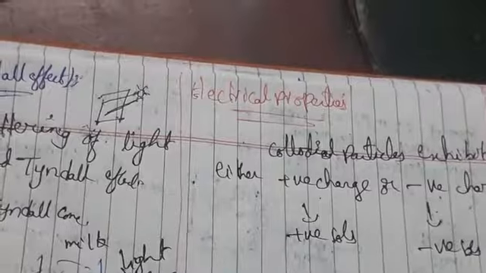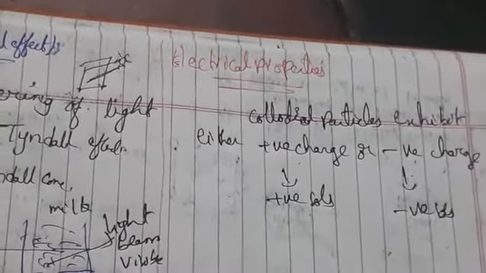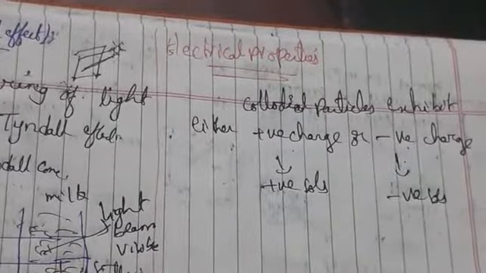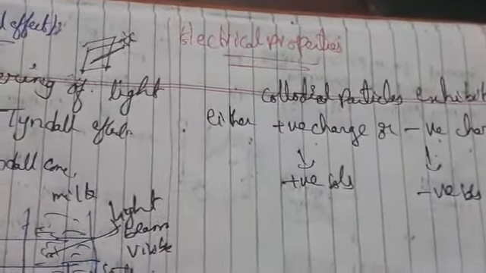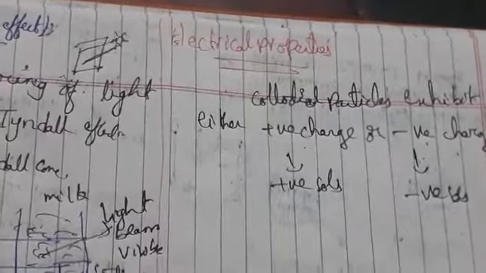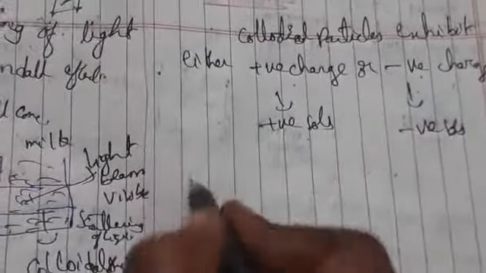So here we are having electrophoresis and also electroosmosis. Here we are doing the adsorption, so adsorption will be the common. Let us take an example.